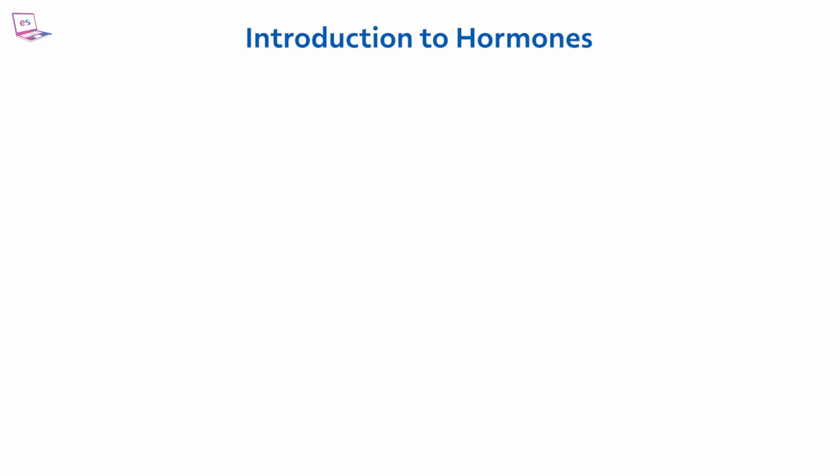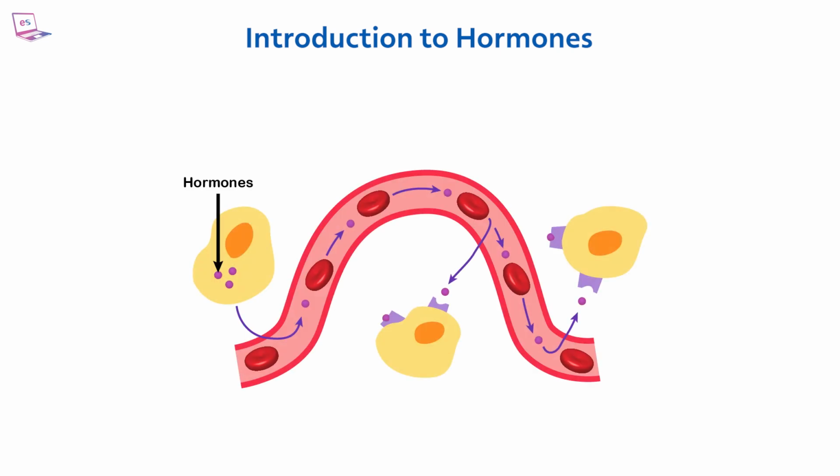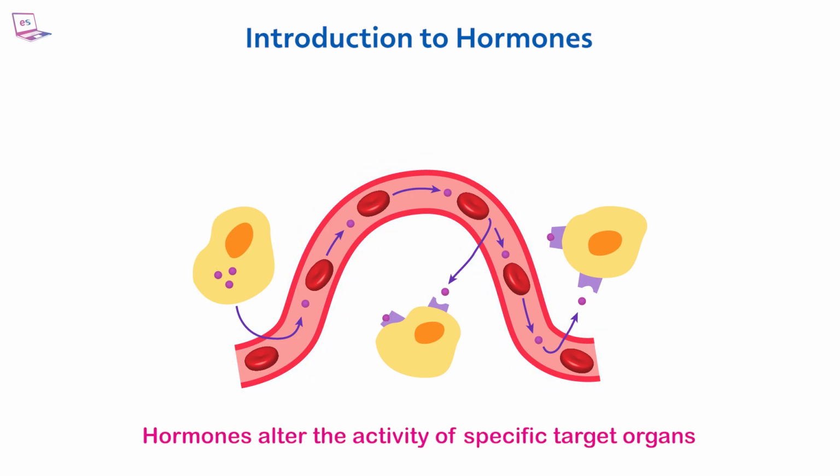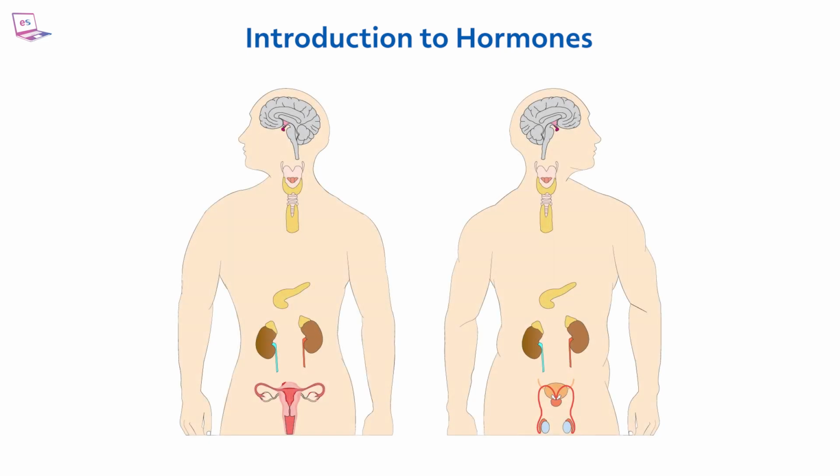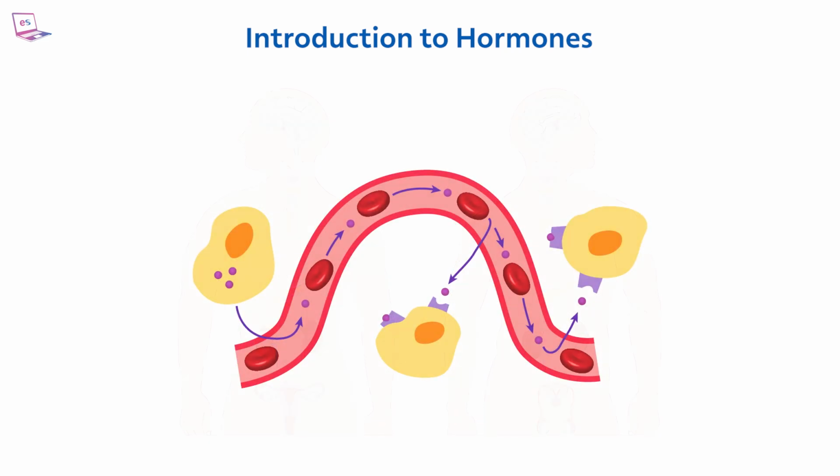Introduction to hormones. A hormone is a chemical substance produced by a gland and transported through the bloodstream. Hormones alter the activity of specific target organs. The endocrine system is responsible for secreting hormones into the bloodstream from various glands located throughout the body. It is called a messenger system in the human body.